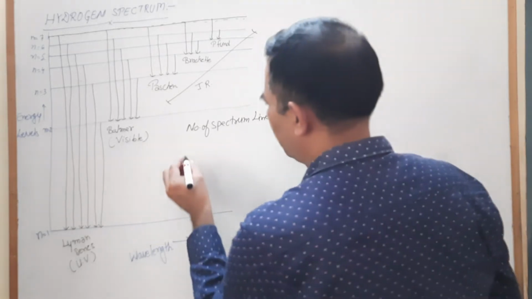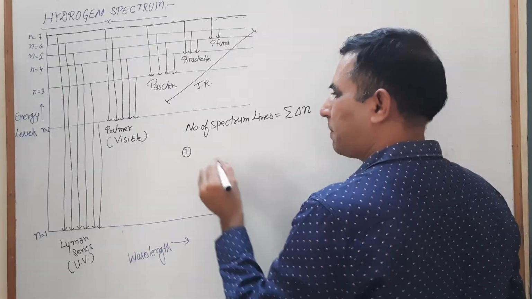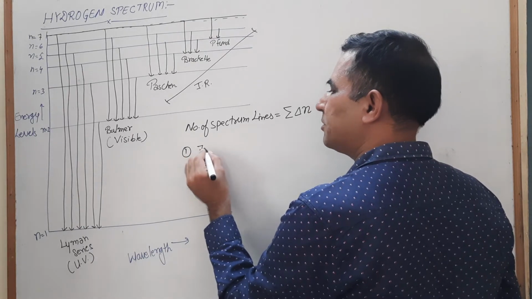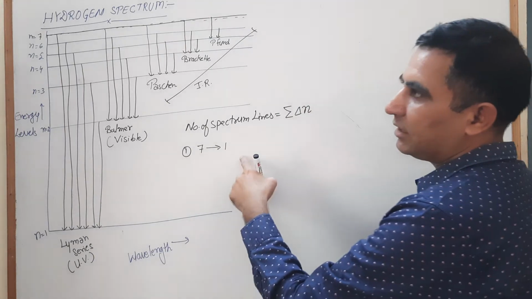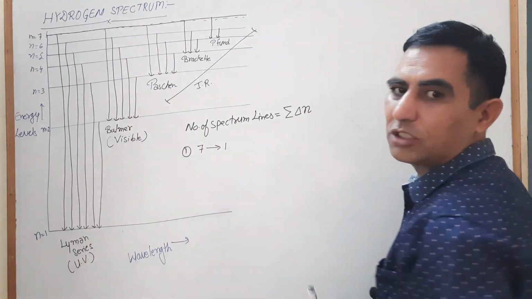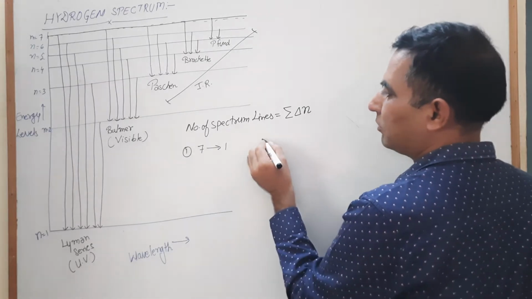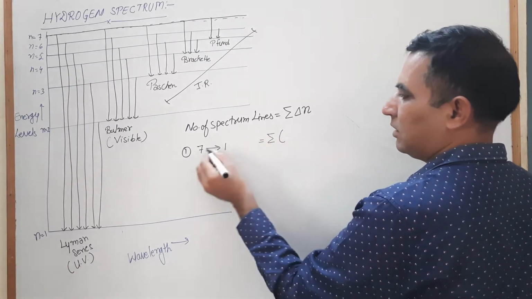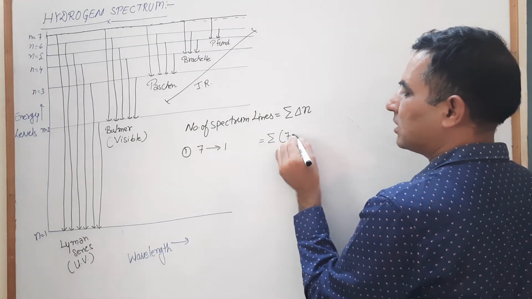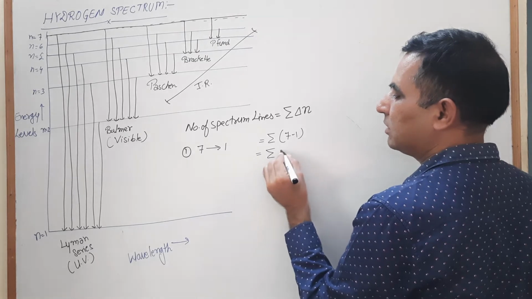Look at an example. Let me take the first example. The electron jumps from the 7th orbit to the first orbit, from the 7th energy level to the first energy level. The number of spectrum lines is sigma delta n, meaning 7 minus 1, which is sigma 6.